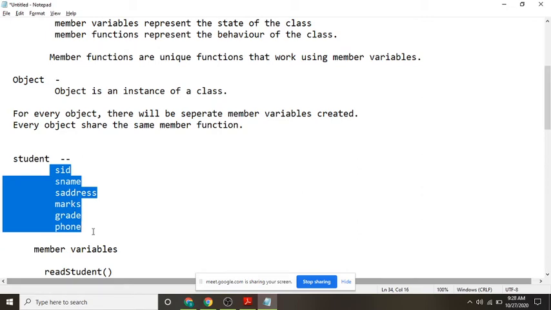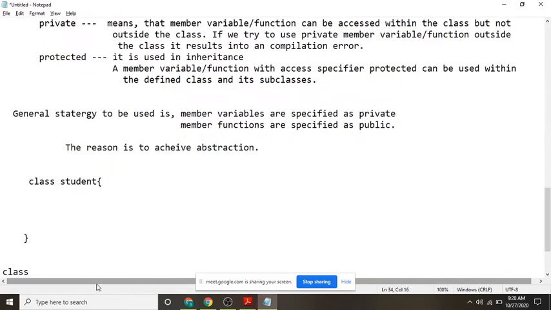In this case, student ID, student name, student address, student marks, grade, and phone number. For example, I will take only two members.